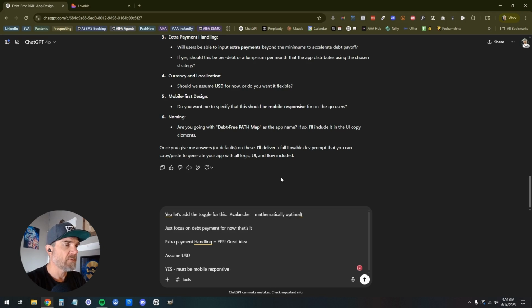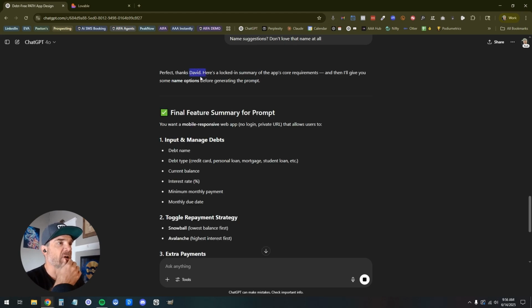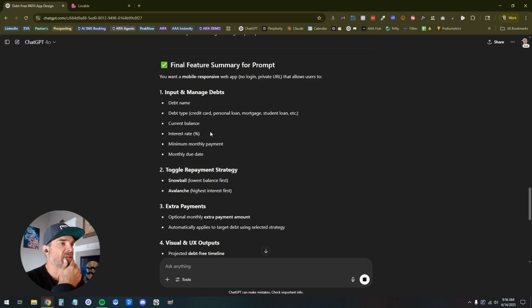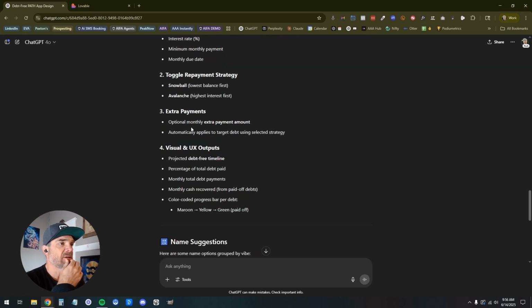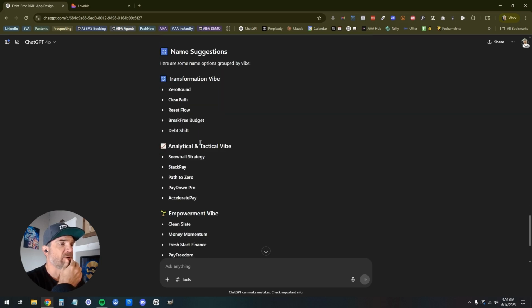Great. And naming. Are you going with debt-free path map? Name suggestions. Don't love that name at all. Okay, cool. So there's that. I like it. Talks to me. Input and manage debts. Toggle repayment strategy. Extra payments. Visual UX. Cool. Name suggestions. Zero bound.